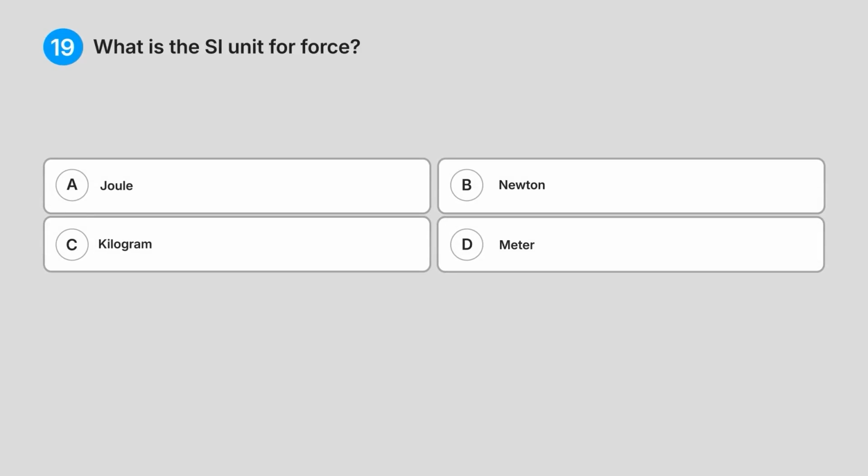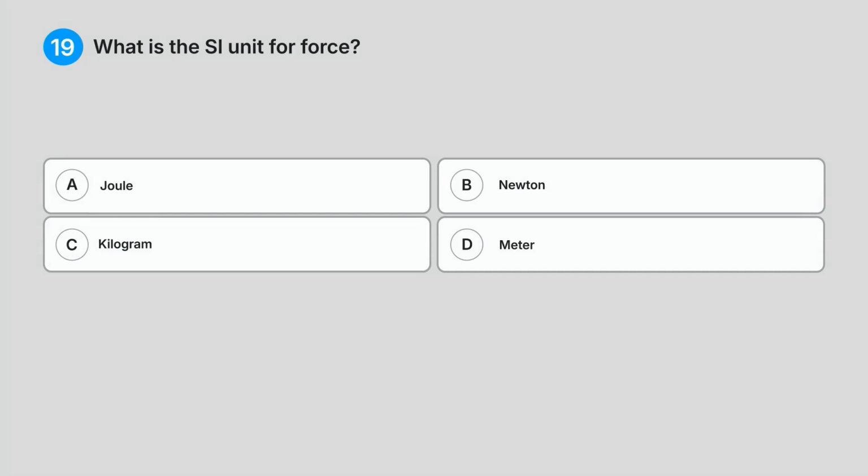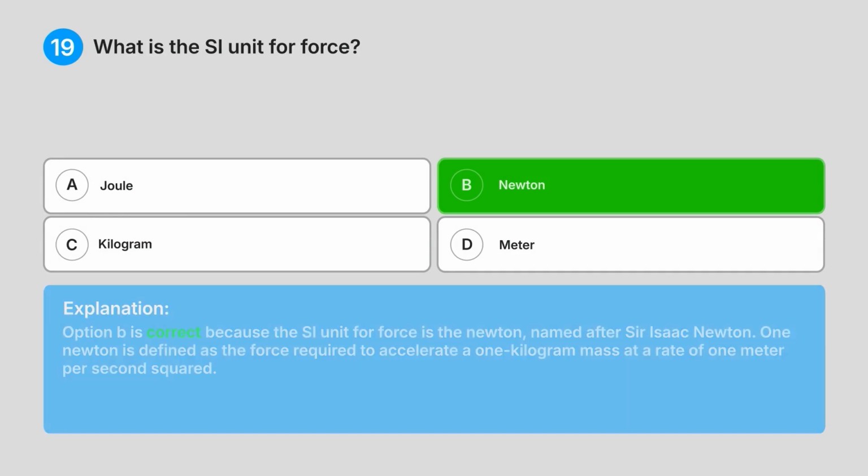What is the SI unit for force? A. Joule. B. Newton. C. Kilogram. D. Meter. What do you think is the answer? Correct answer, B. Newton.